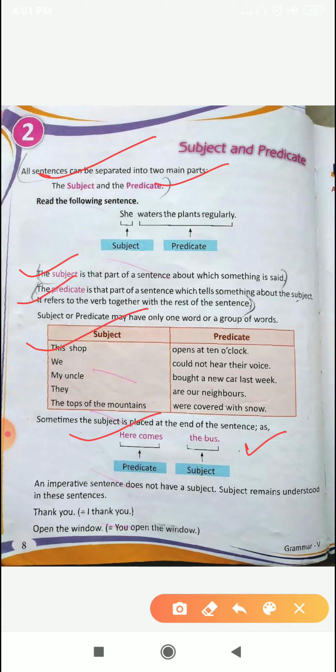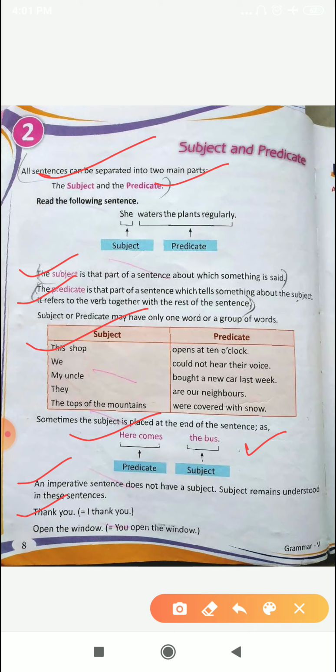Coming to the next. An imperative sentence does not have a subject. The subject remains understood in these sentences, which means the subject is hidden or not given or implied. Let me make it more clear with the help of this example. Thank you. In this, the sentence is I thank you. So what is I here? I is the subject, but it is hidden. It is hidden, but it is understood.